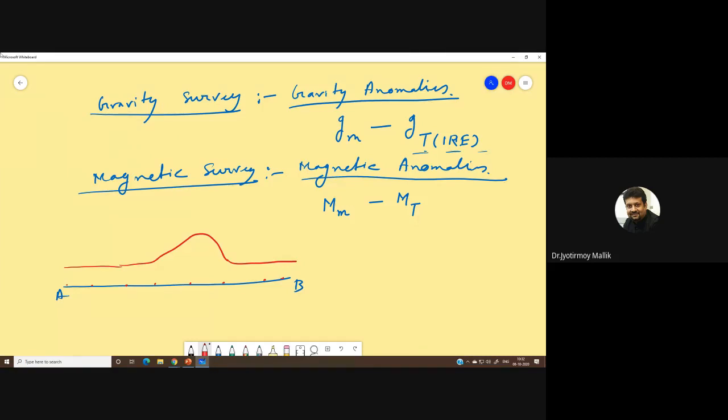Like we have the international reference ellipsoid, with respect to magnetic processes there is something called the International Geomagnetic Reference Field. Here, like we had IRE, we have IGRF. IGRF stands for International Geomagnetic Reference Field.